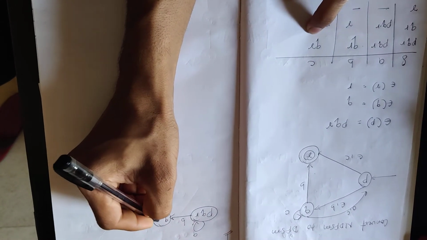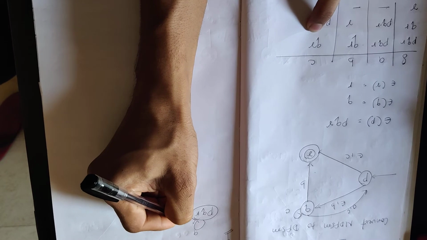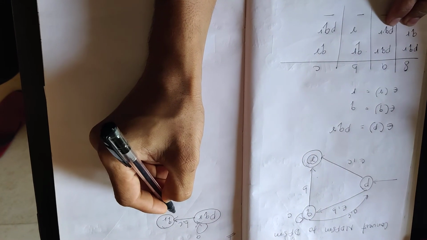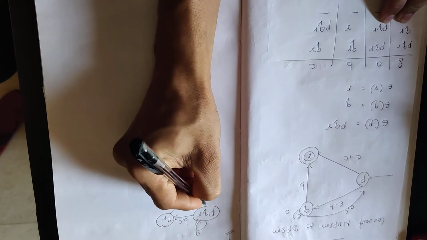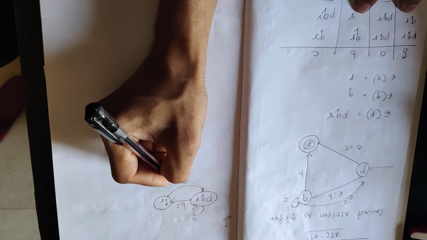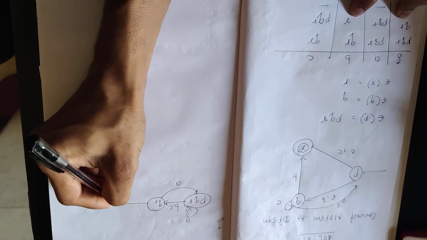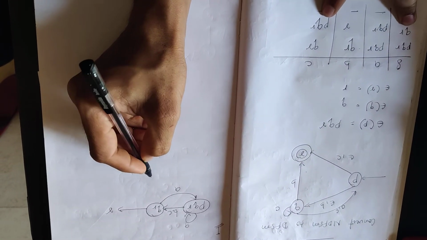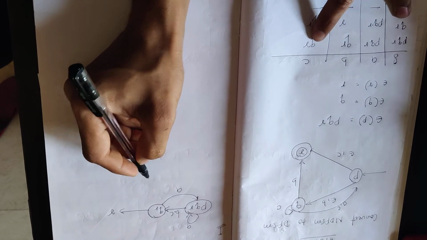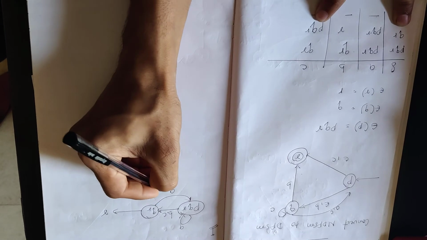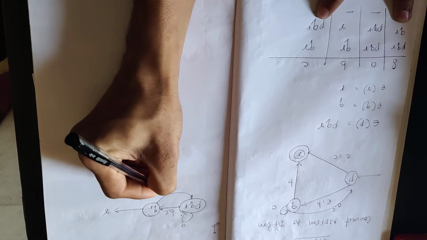For C also it moves to state QR, so write B comma C here. Now QR on A moves to PQR, so give one loop. Again QR on B goes to a new state, that is R. Now QR on C goes to PQR, so write A comma C here.